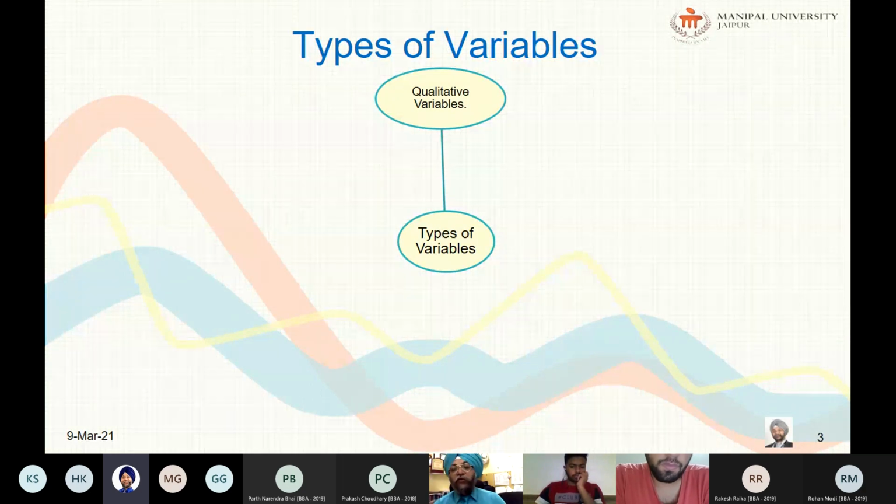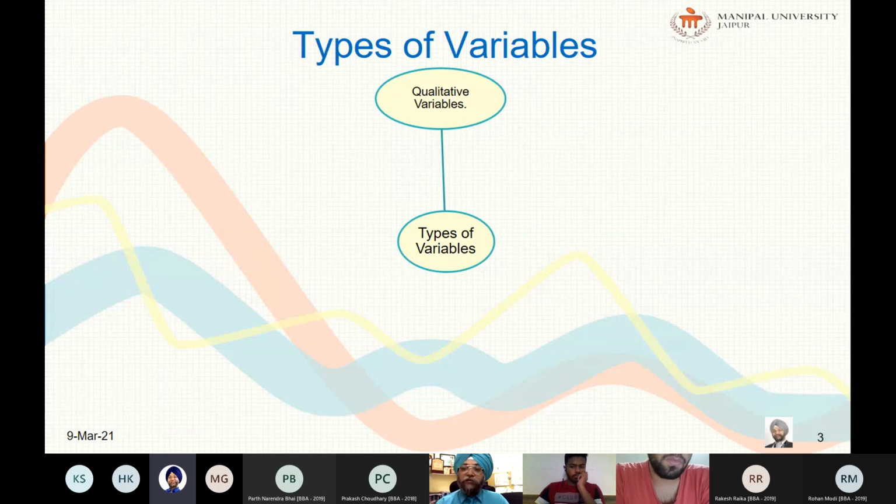You can be in one category, you cannot be in two categories. One person can be either male or female or transgender or LGBTQ, whatever, but has to be at least one. This is what is called a qualitative or categorical variable, which puts you in a category. For example, there are 4 sections of your class: section A, B, C, D. You all are in section D, which puts you in one category. No section is superior to another. They all are equal. Similarly, the place of residence may be categorized as urban or rural, and is thus a categorical variable.